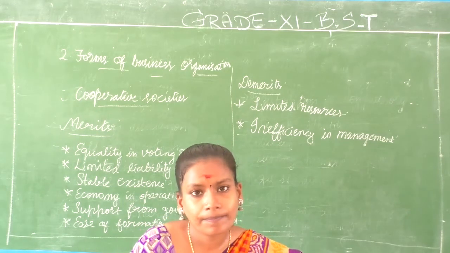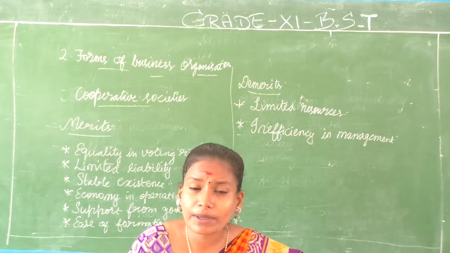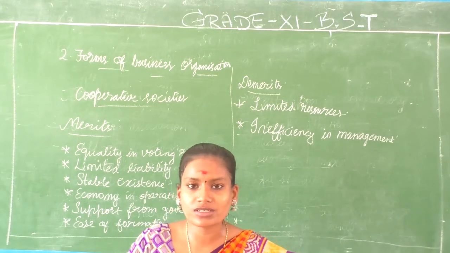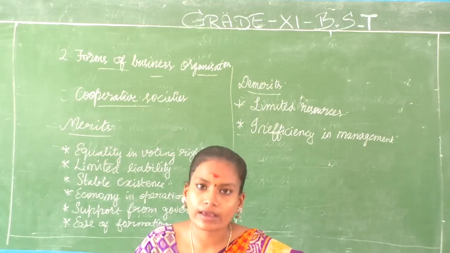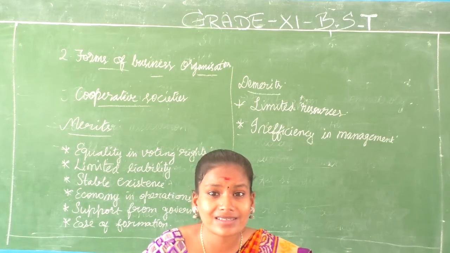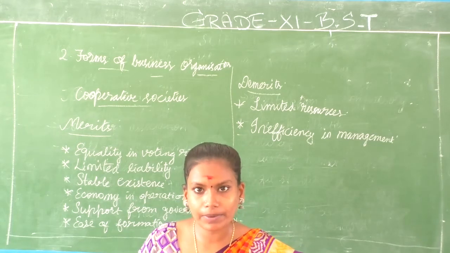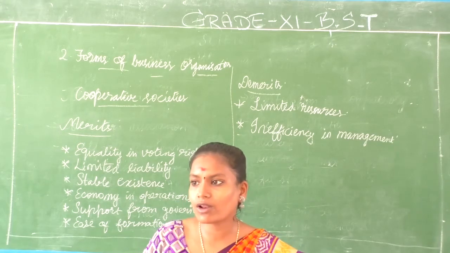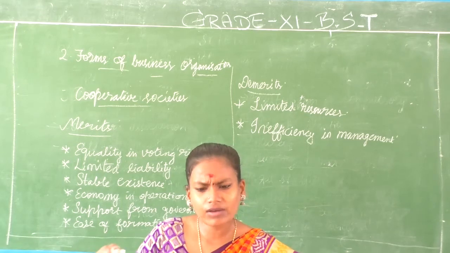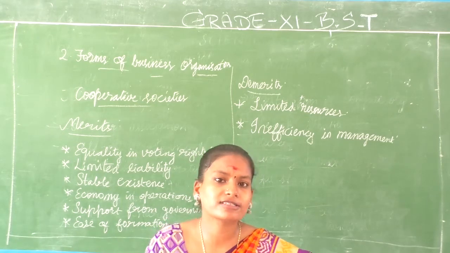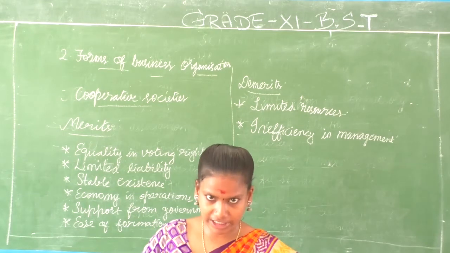Might not be. And they will not be ready to have highly efficient managers for their society. Why? Because they cannot pay high salaries. And this is seen as a welfare for the people. They want to reduce cost. So they will not go for any high costly methods. And hence the management will also be not that much effective or efficient.